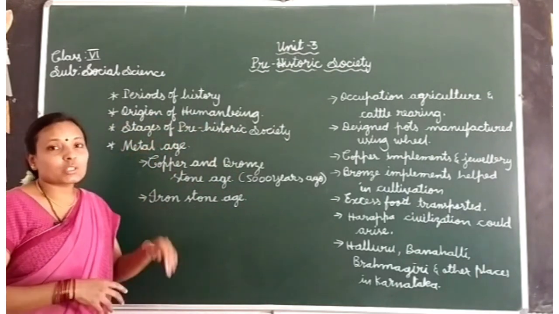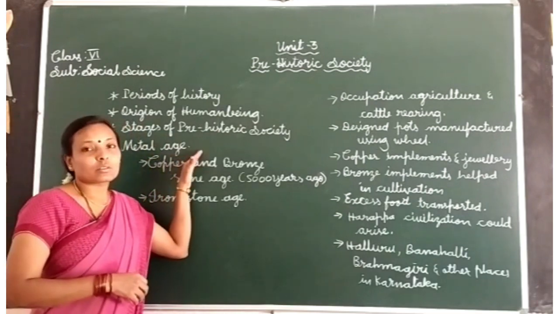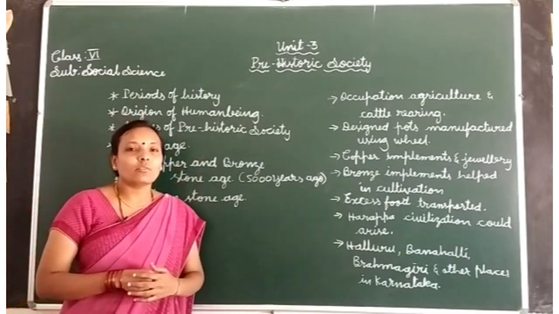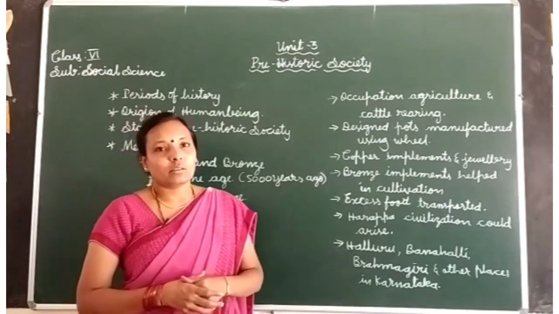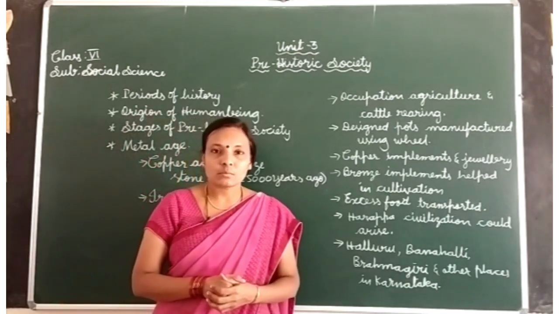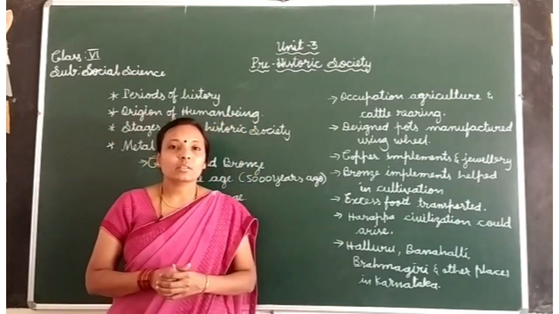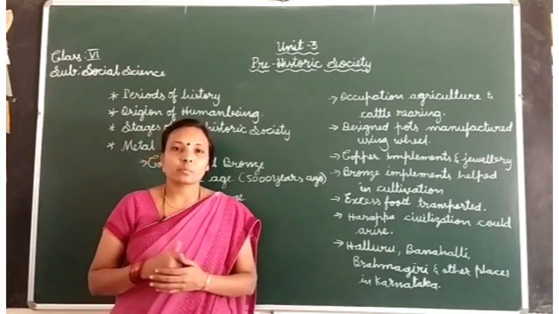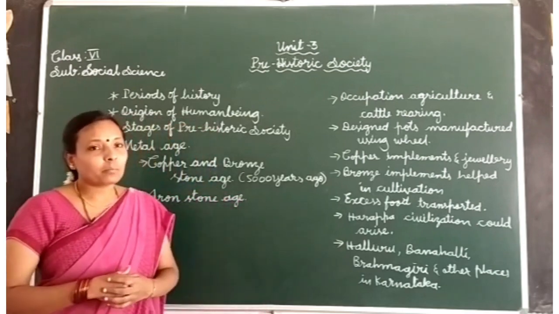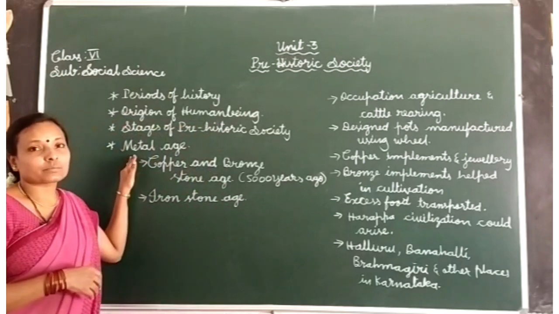Today I am going to teach you the next point, that is metal age. So in the evolution of human being, evolution means slow development of living organism. Here human being developed slowly, step by step. In that way he learned the use of metals.